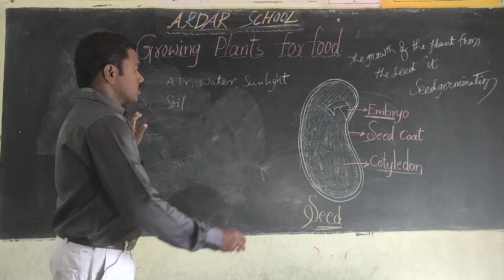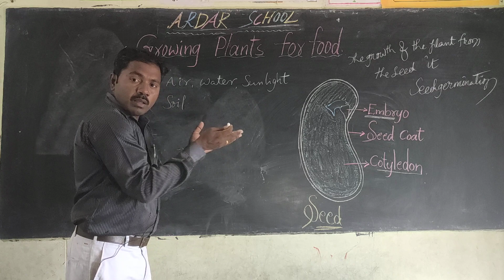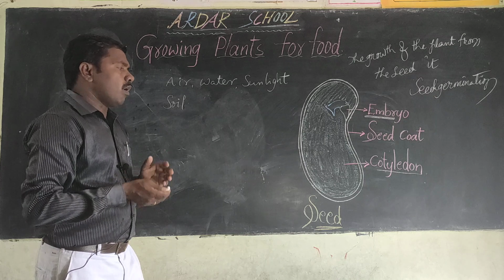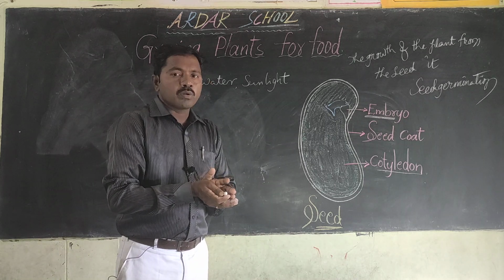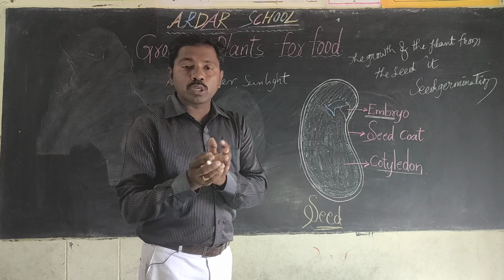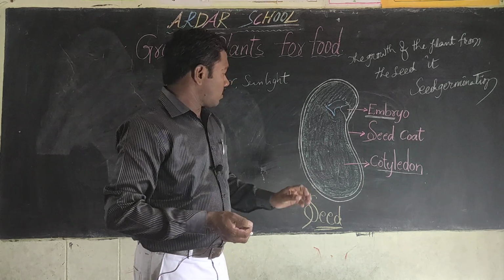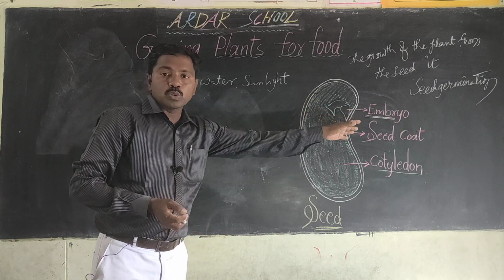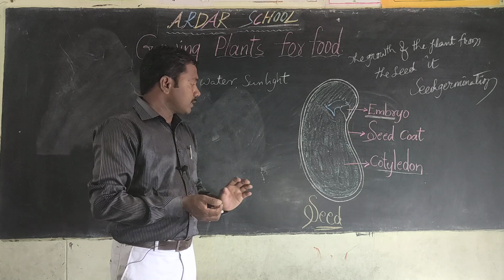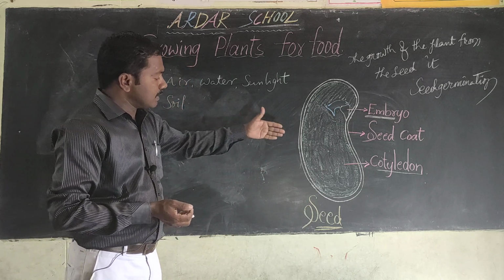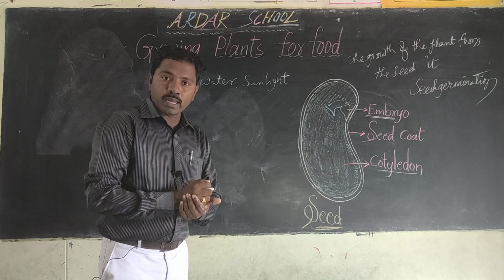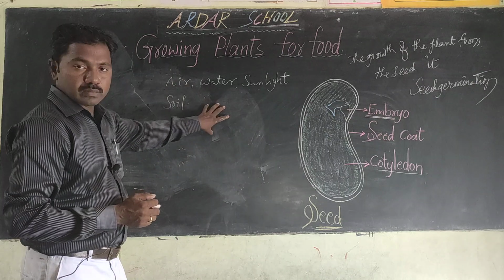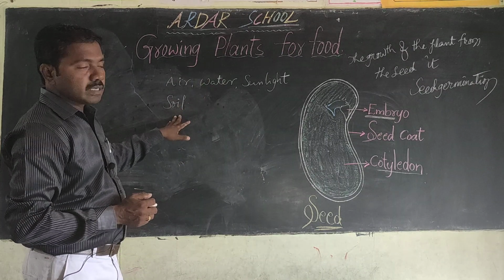Okay, but we get all these seeds from the plant, from the fruit. Do all seeds germinate? No, only a few seeds germinate. What is that factor? Only ripe and healthy seeds can turn into a new plant. At that time also we need these factors: air, water, sunlight, and soil.